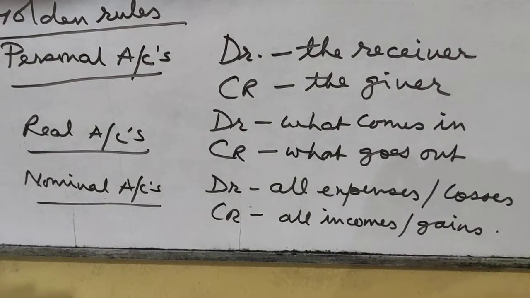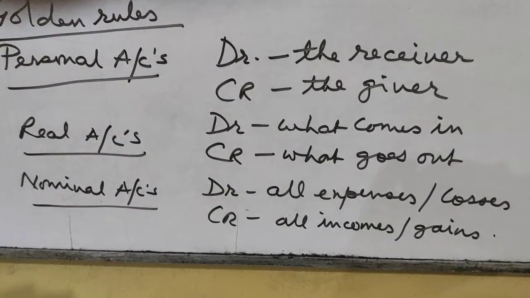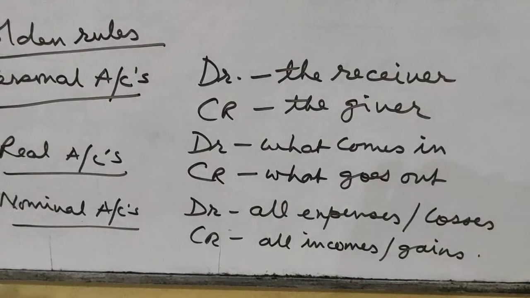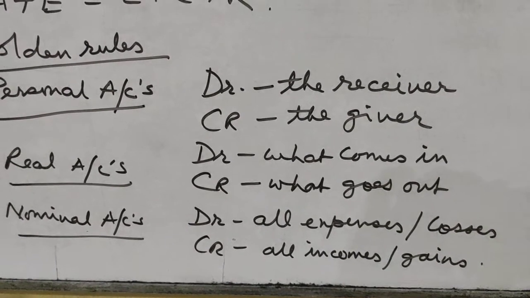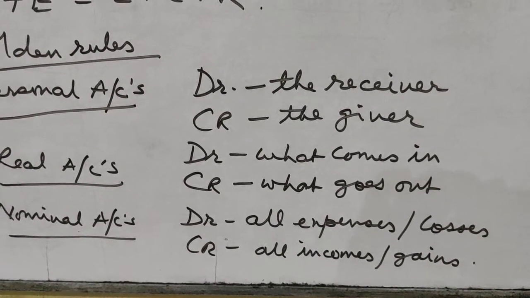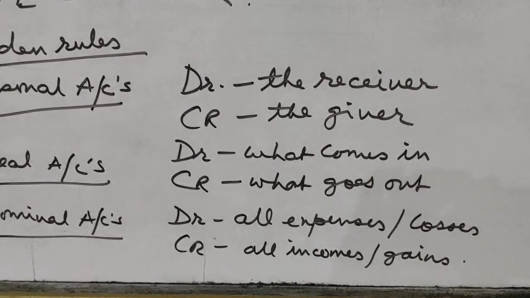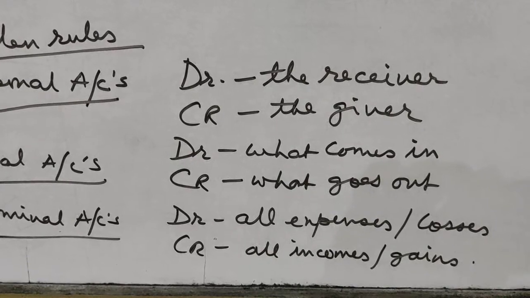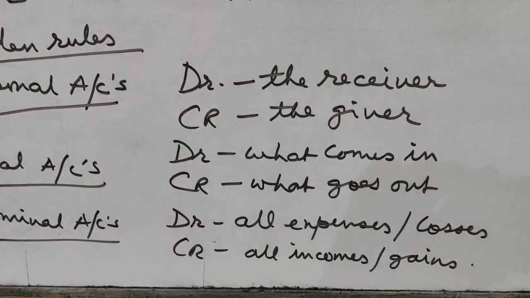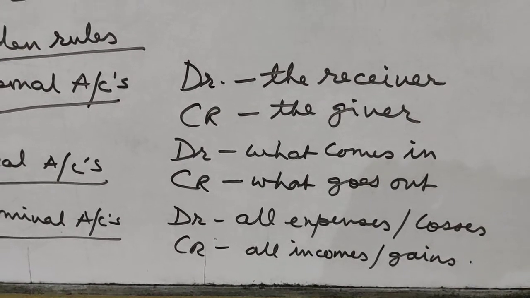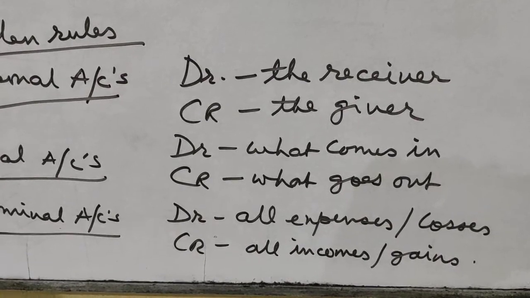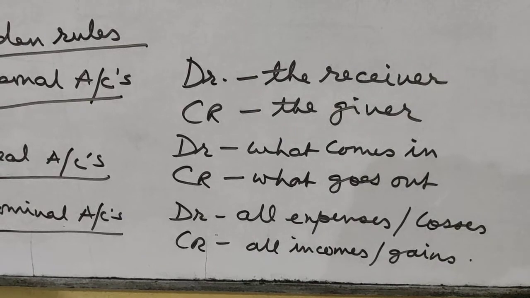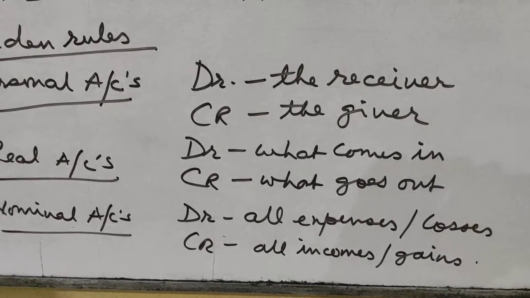In the case of nominal accounts, the rules are debit all expenses and losses and credit all incomes and gains. For example, we have expenses in any business organization, like salary paid. Salary is an expense, so we will debit salary account. Rent is an expense, we debit rent account. Similarly, we will credit all incomes and gains. For example, when sales take place, that is our income, so we will credit sales account.